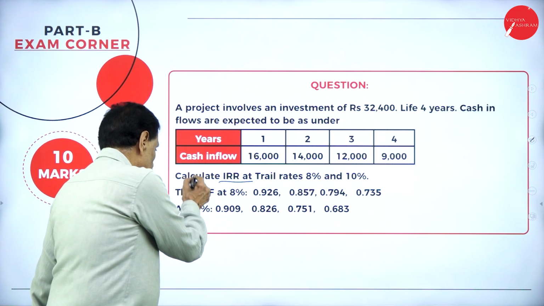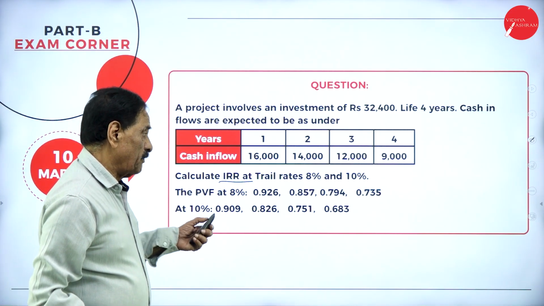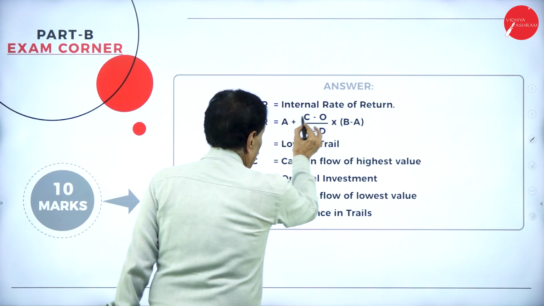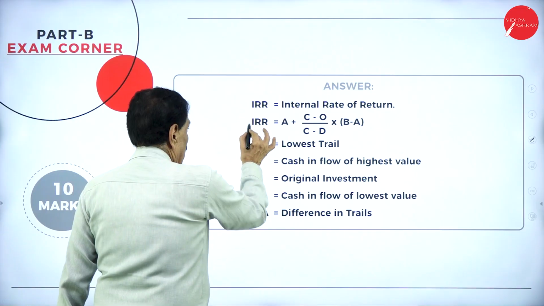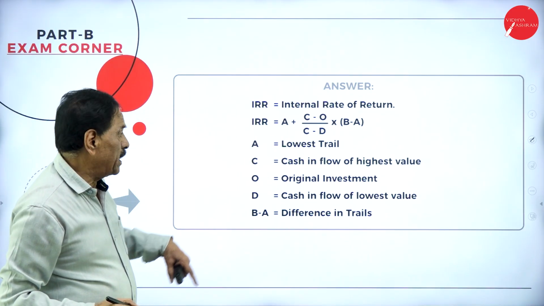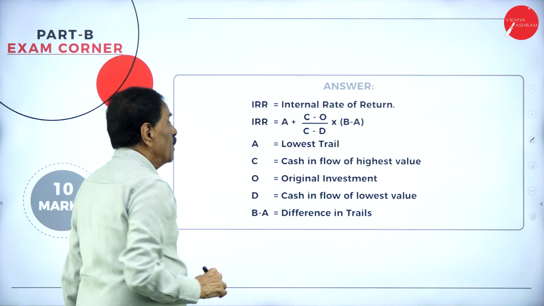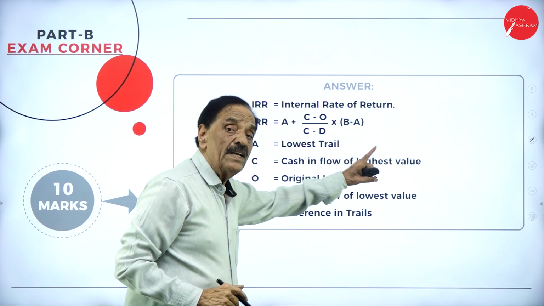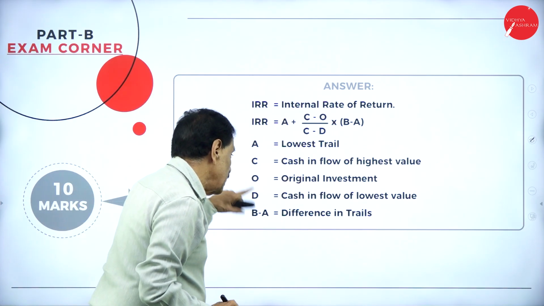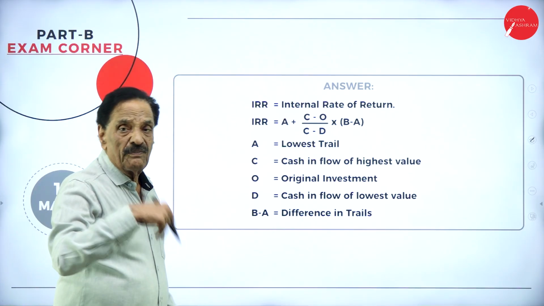This is the formula: 1 divided by 1 plus R to the power of n. IRR is equal to internal rate of return. IRR is equal to A plus C minus O divided by C minus D into B minus A. What is A? Lowest trial. What is C? Cash inflow of highest value. What is O? Original investment. What is D? Cash inflow of lowest value. B minus A is the difference in trial.